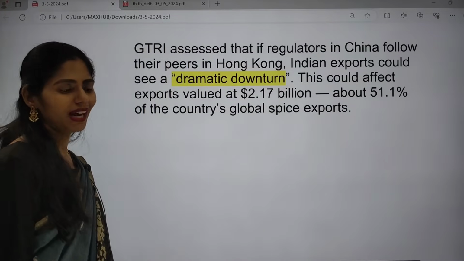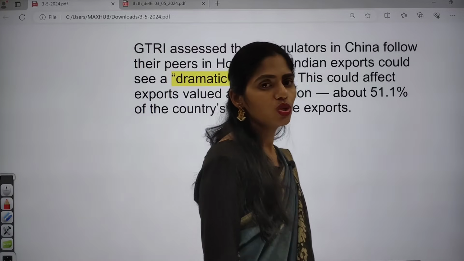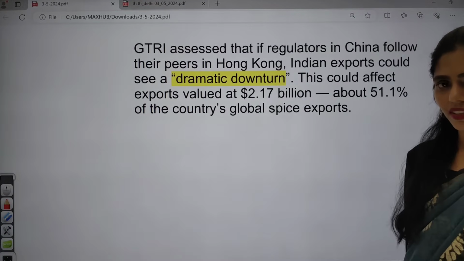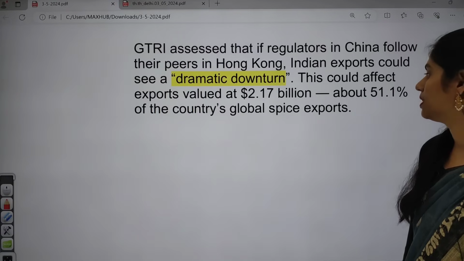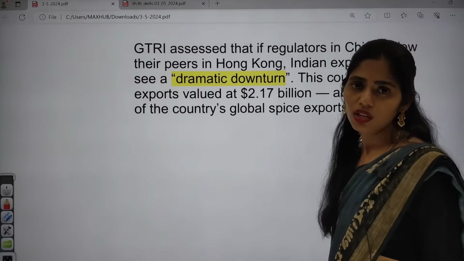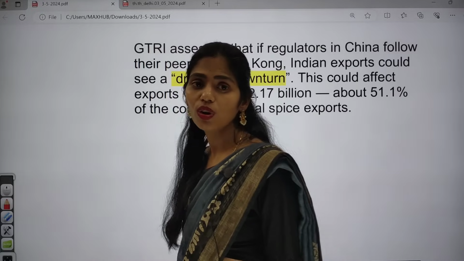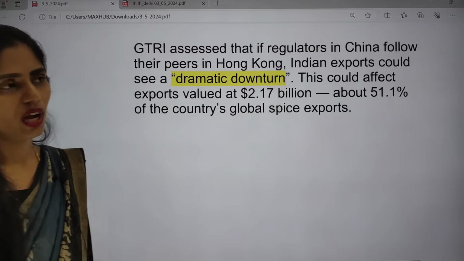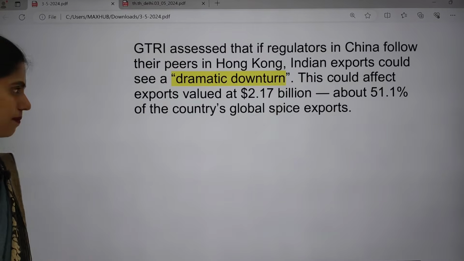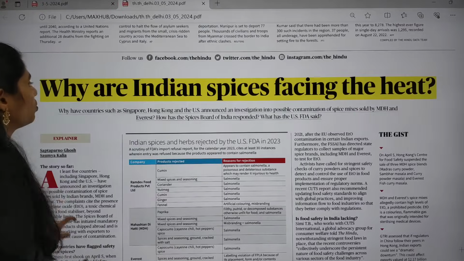So what will be the impacts if there is a ban? Our exports will get affected, yes or no? About 51% of the country's global spice exports are dependent on that. We are going to lose the markets in other countries. So this is the main thing, and you have to think what will be the way forward. And let us move on to the newspaper.